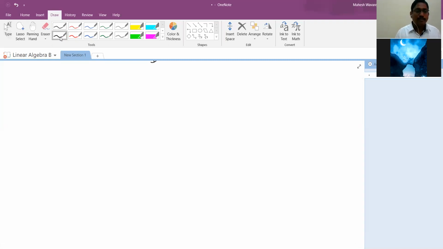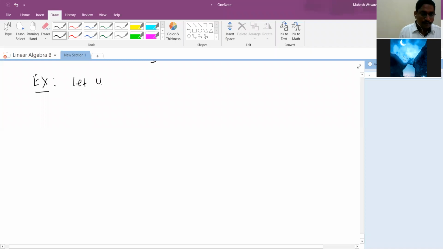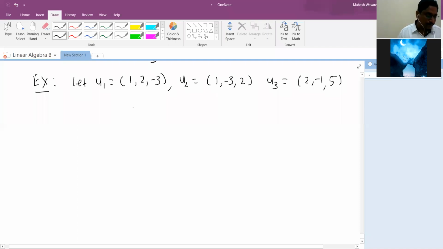Another three-dimensional example or three-tuple example we will discuss here. Let u1 is 1, 2, minus 3. u2 is 1, minus 3, 2. u3 is 2, minus 1, 5. So that the basis for R3.